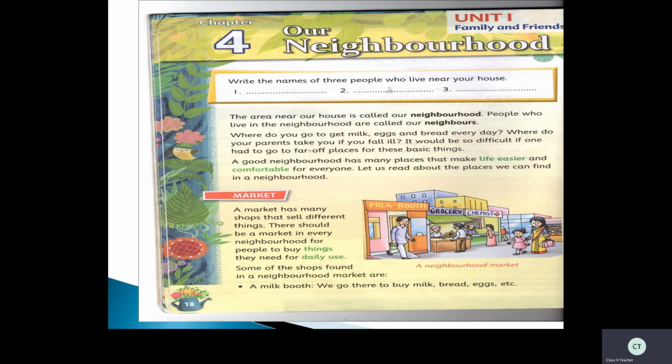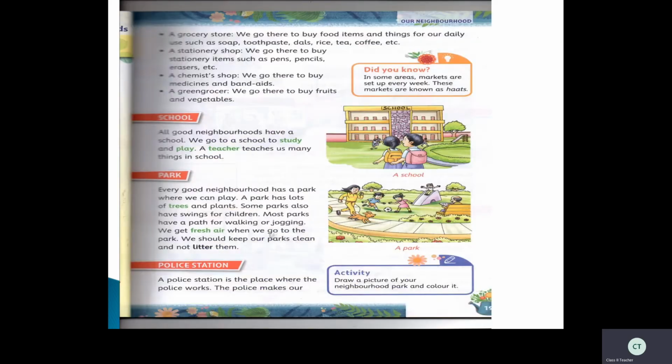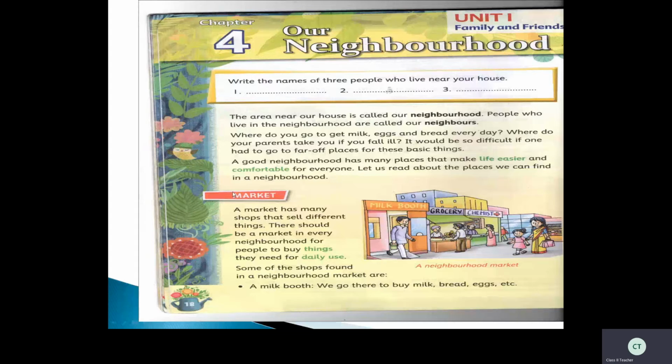Now let us learn one by one. What is the first place here? Market. So a market has many shops that sell different things. Do you know about market? Yes. A market has many shops that sell different things. There should be a market in every neighborhood for people to buy things they need for daily use.